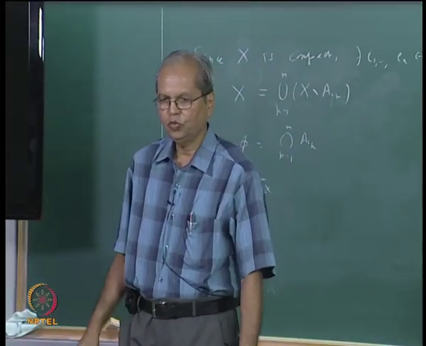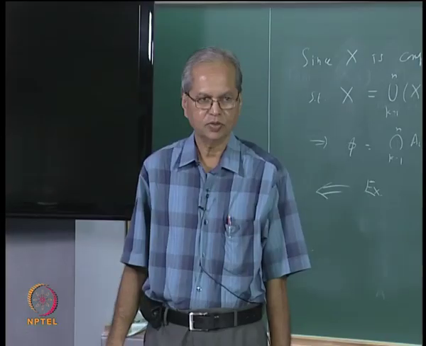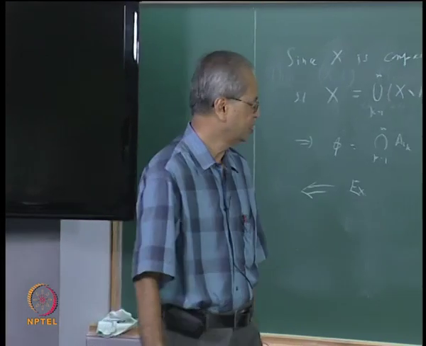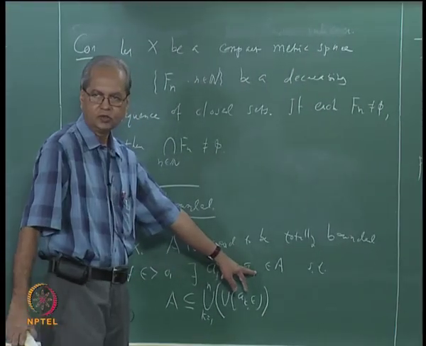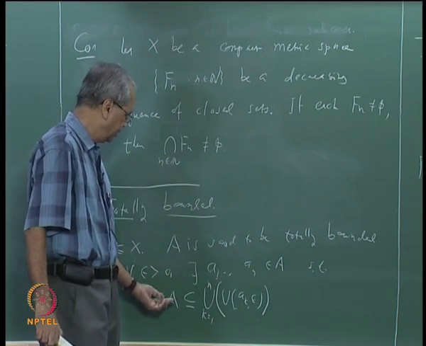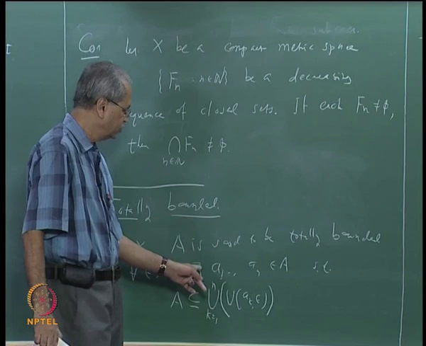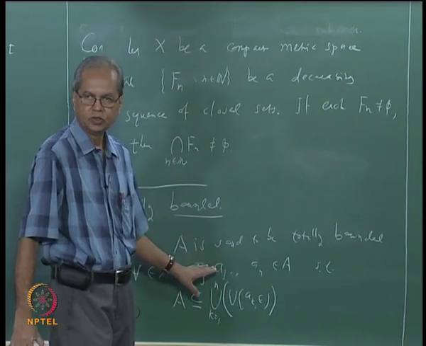That is, you take open balls with center at a1, a2, etc., each with radius epsilon, then A must be contained in the union. And remember it is a finite union, so that is important. For every epsilon there should exist a finite subset of A, and A should be contained in the union of open balls with center at those finite number of points.